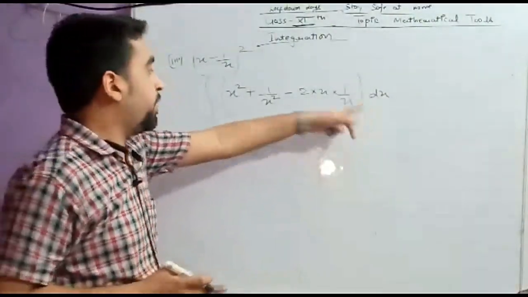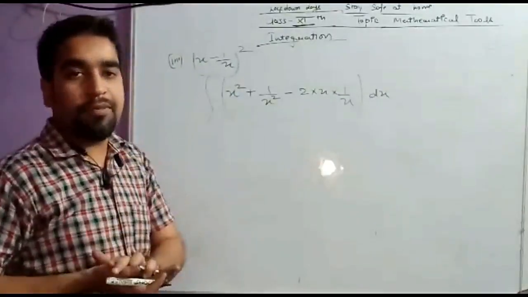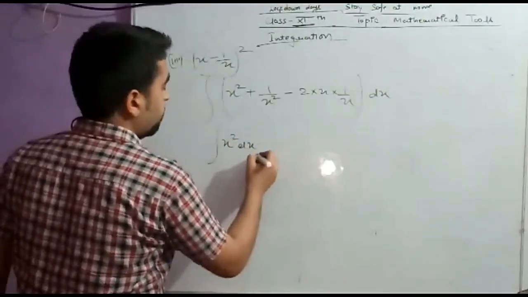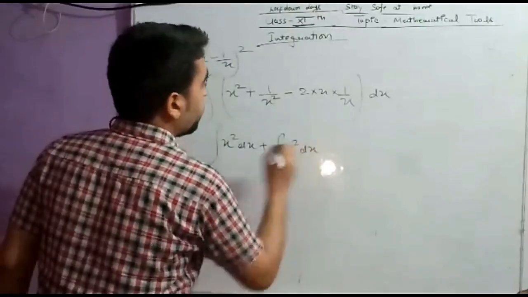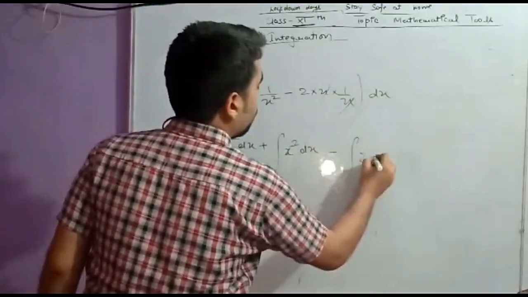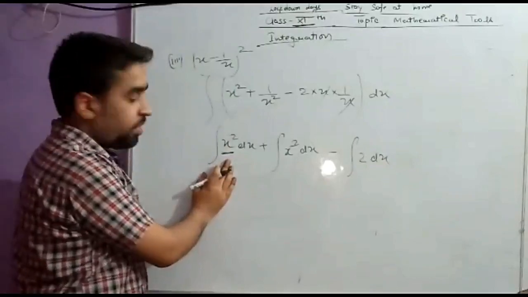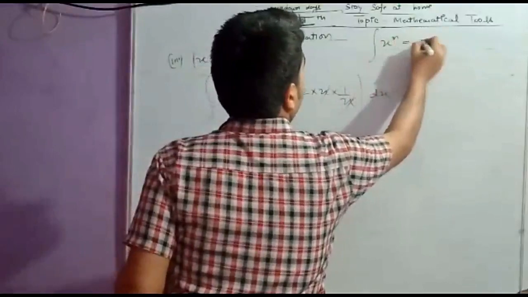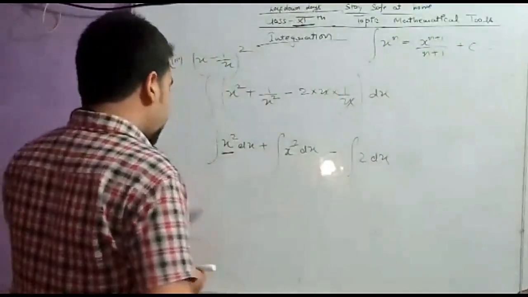If you don't write dx, if you don't write the symbol, marks may be deducted, so please take care about this. Now this will be the integral of x square dx plus the integral of 1 upon x square, which is x power minus 2, dx, minus, since x and 1 upon x cancel out, the integral of 2 dx. Now students, what will be the integration of x square? I already told you the identity: the integral of x^n equals x^(n+1) divided by (n+1) plus c. So apply the same identity here.